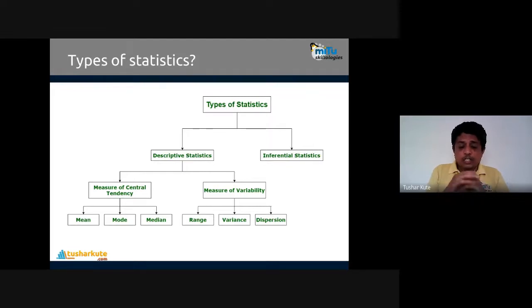The difference is that in descriptive statistics, we use the whole data. We are considering the whole data and we perform operations on the whole data. That's called descriptive statistics, and the second part we call inferential statistics. Inferential statistics focuses on sample and population. Rather than working on the whole population, they will work on the sample only, and the result gets applied to the whole population, which is called inferential statistics. Depending upon the requirement, we use one or the other, but practically speaking, in the world of machine learning or data science, we'll be making use of descriptive statistics at max.